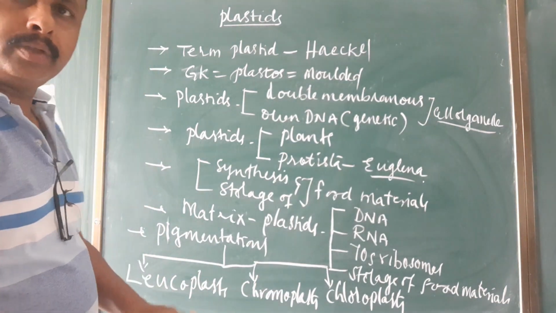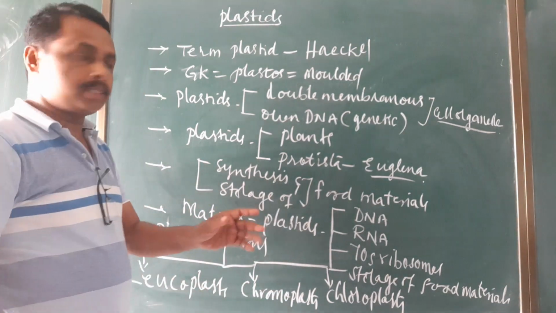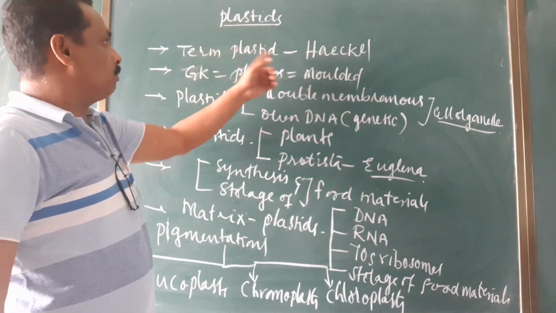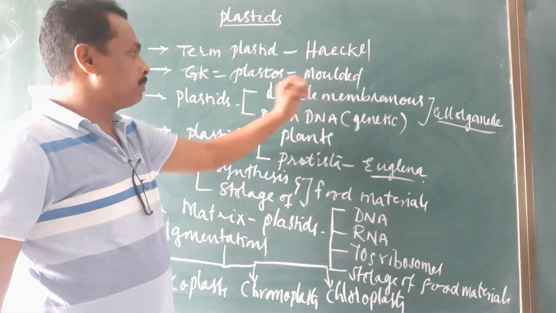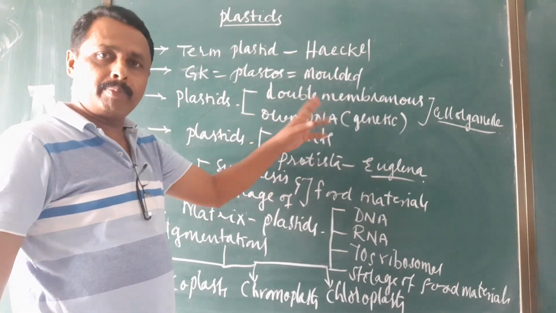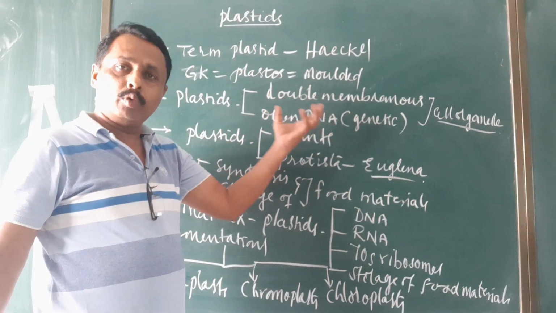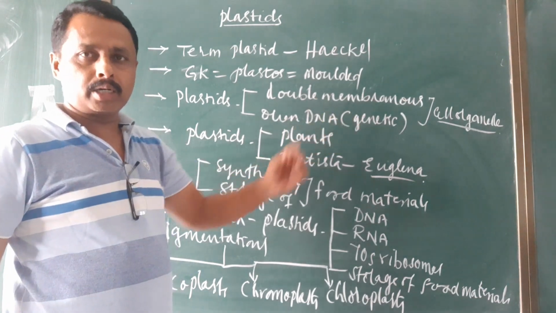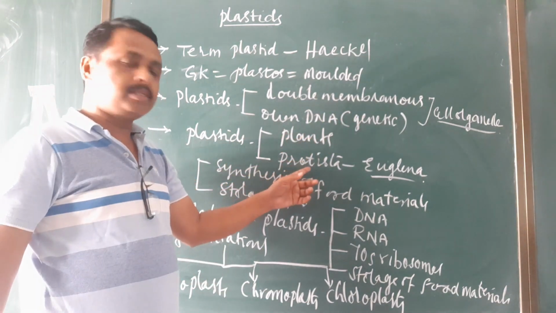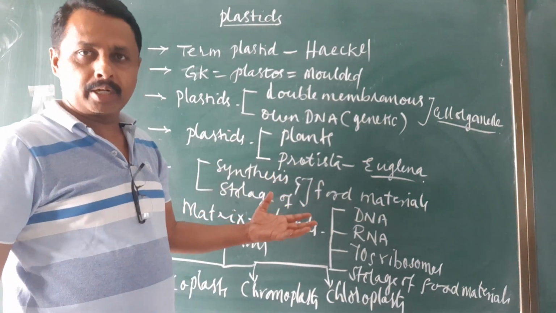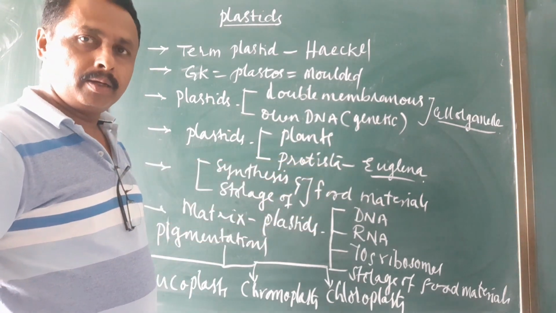Before talking about each type, the term plastid was given by Haeckel. In Greek, plastas means molded structure. Plastids are double membranous, having their own genetic material, and are present in plant cells as well as in Protista such as Euglena.